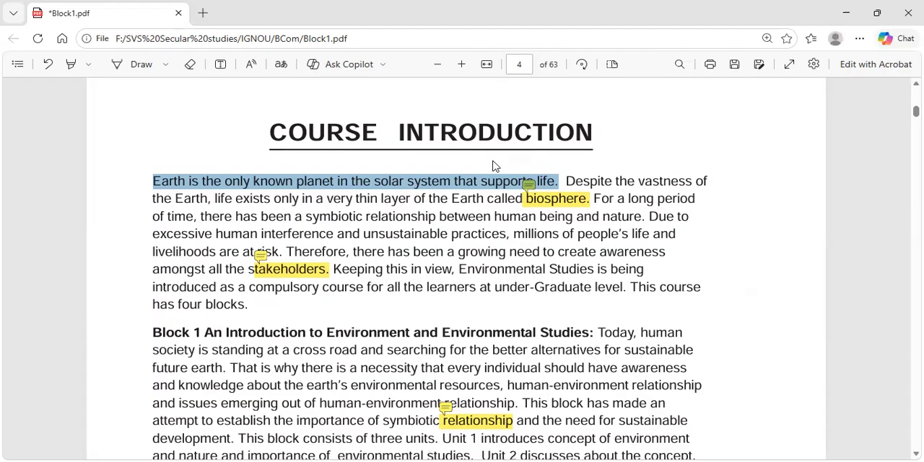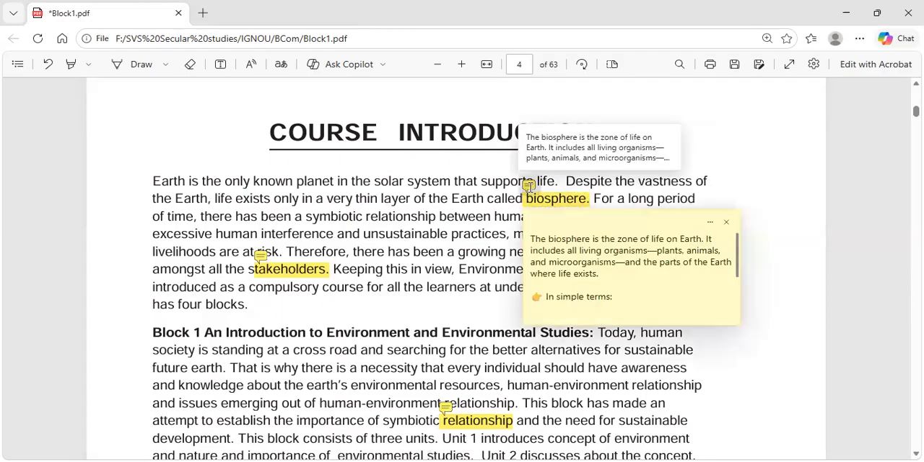As per our knowledge, we believe that it is only on Earth that life is there. Despite the vastness of Earth, indeed Earth is very vast, life exists only in a very thin layer of the Earth, and it is called the biosphere. So the biosphere is the zone of life on Earth. It includes all living organisms, plants, animals, microorganisms, and we can simply say it is the part of the Earth where life exists.